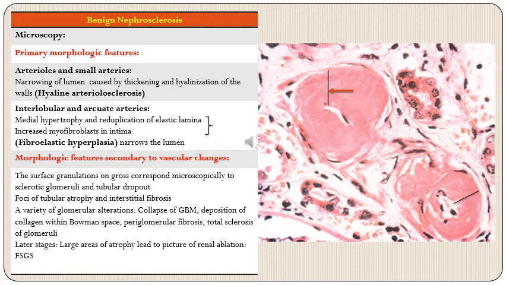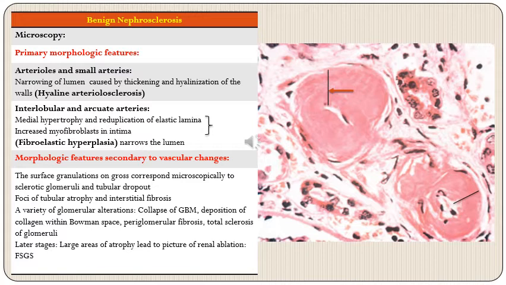Coming on to the light microscopy appearance of benign nephrosclerosis. For the sake of simplicity, I have further divided the features into two types. One is primary changes and second is secondary changes. Primary changes are the ones which are limited to the vessels, because that is where the primary lesion is, and secondary changes will be those which result because of the vascular changes. So starting with primary changes, first will be arterioles and small arteries.